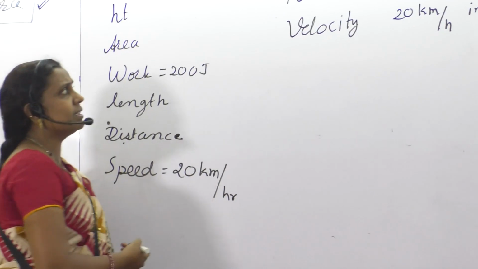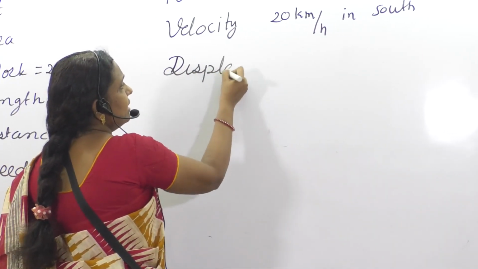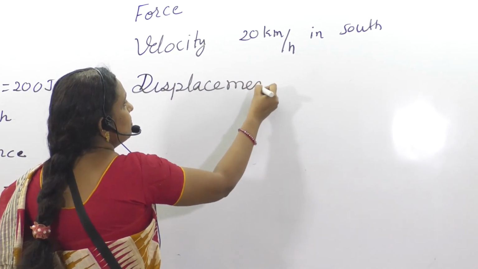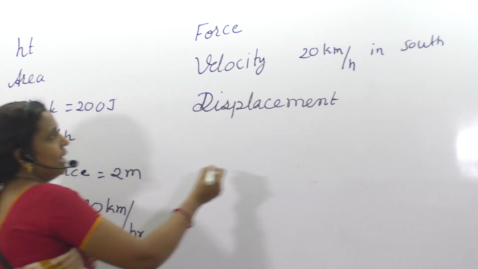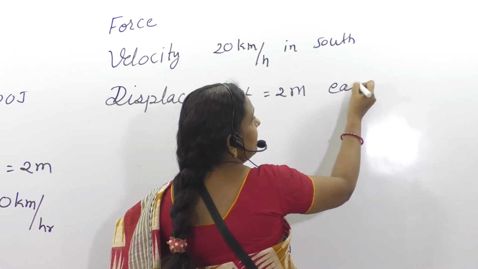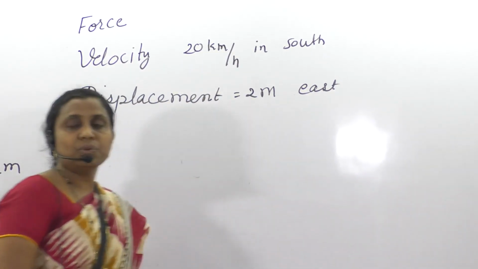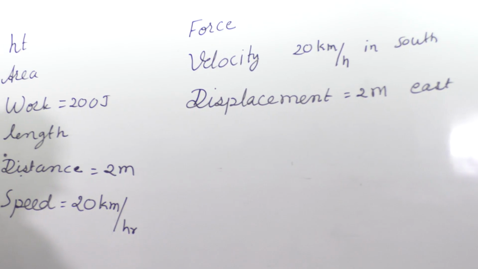Distance is 2 meters, like that. But what is the difference between distance and displacement? Distance is 2 meters, and here displacement is like 2 meters towards east, or towards west. See, check the directions over there.